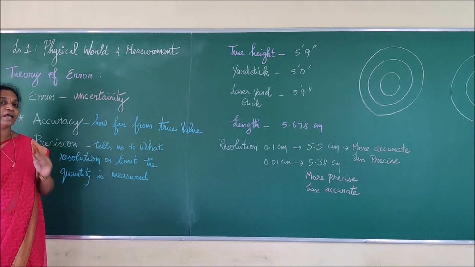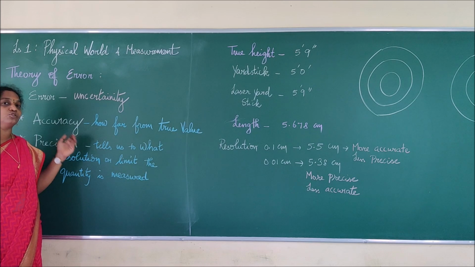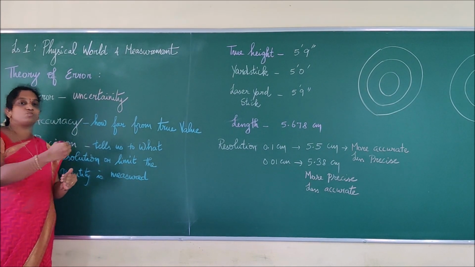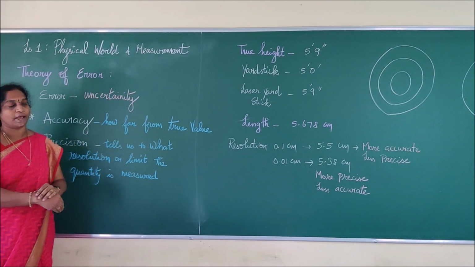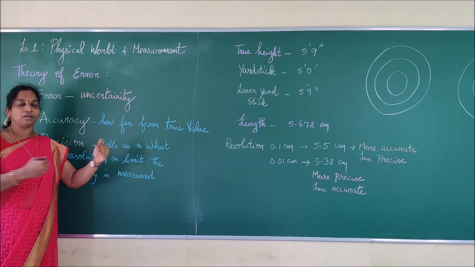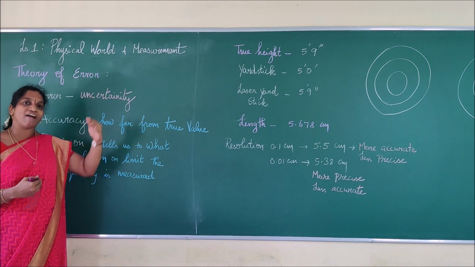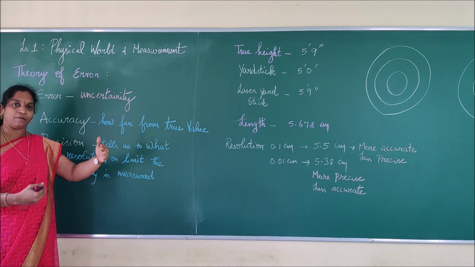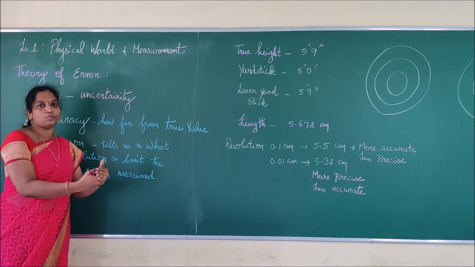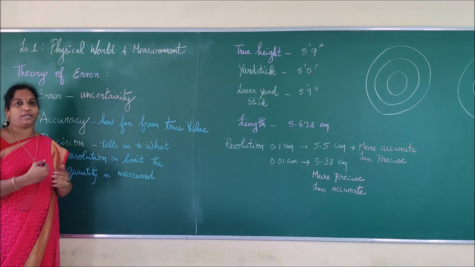From the word accuracy itself, we can easily understand: accurate means how close we are to a true value, right? How far from a true value, how close. When we take a reading, we have to check how close that value is to the true value. We call that accurate.